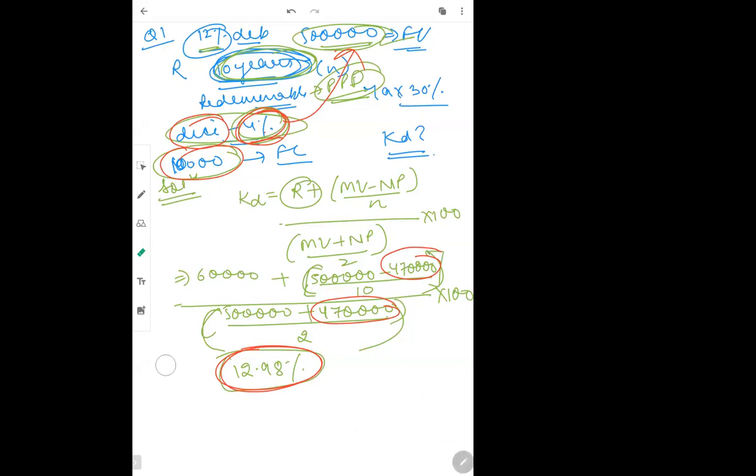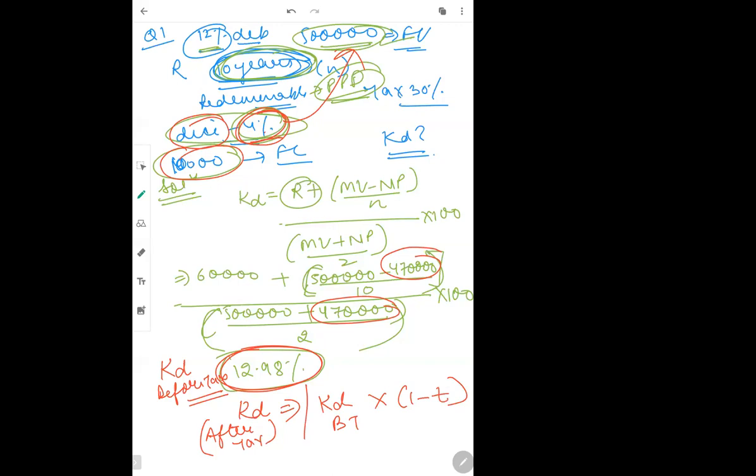Now this is actually your KD, which is before tax. If I want to find out my KD after tax, what I'll do is KD before tax multiplied by 1 minus T. T stands for tax rate. ये समझ आया?